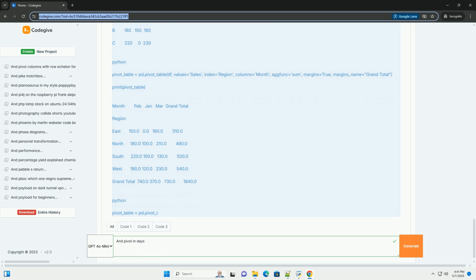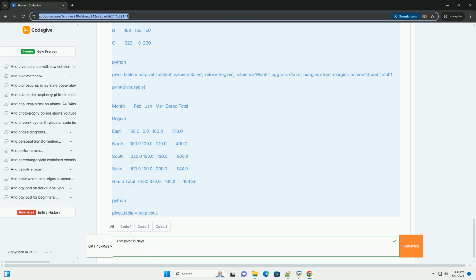Understand your data. Before creating any pivot table, take time to understand the meaning and relationships between the columns in your data frame. This will help you choose the right parameters and interpret the results correctly. Explore crosstab. Pandas also provides the crosstab function, which is a specialized version of pivot_table designed for counting frequencies between categorical variables. It's a great tool for creating contingency tables.